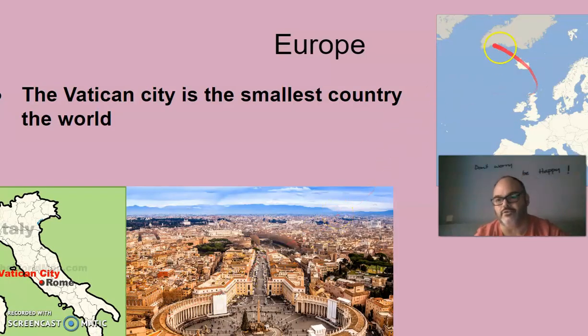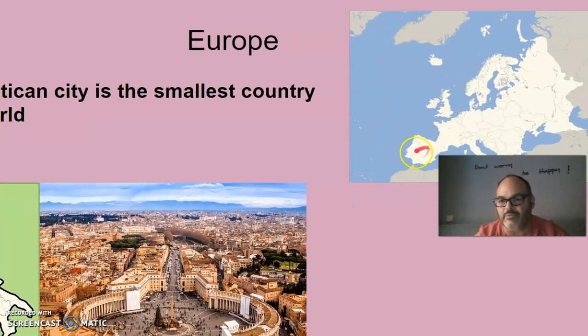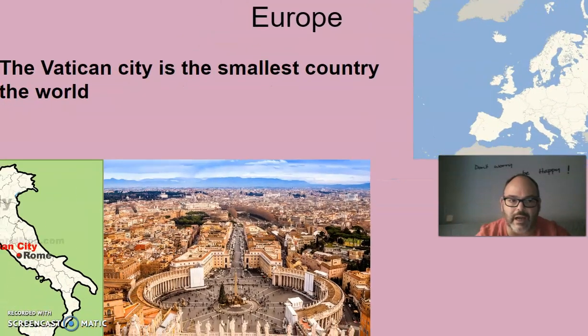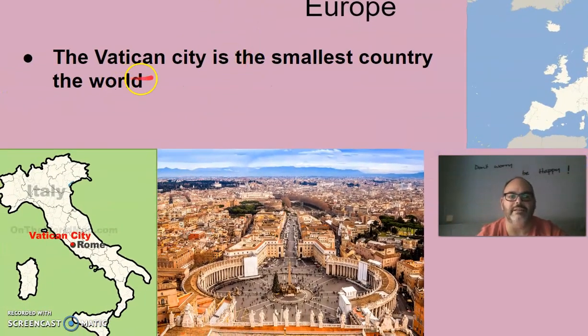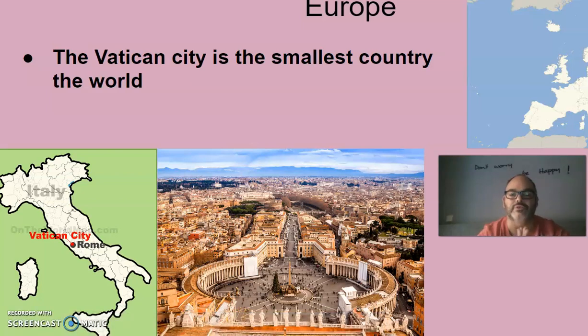Oh, this is our country, this is Spain. This is the place where we live, and all this big piece of land, it's Europe. There are many, many different countries in here. It is composed of many different countries. And there are some tips in here. The Vatican City is the smallest country in the world. Look, this is Italy, this is Rome, which is a city, and in Rome, this really, really tiny area is the Vatican City, La Ciudad del Vaticano, and it is considered a country.